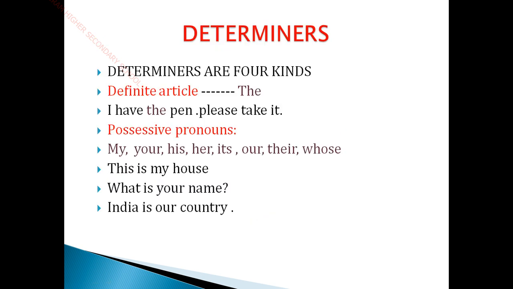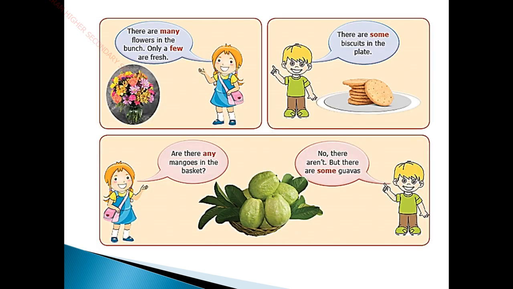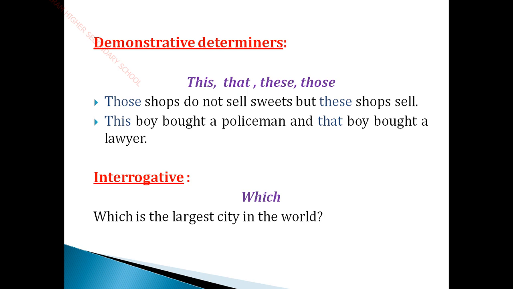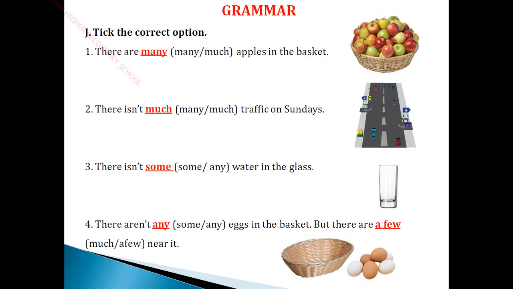You just look over here. How many types are there? There are 4 types of determiners. Number 1, definite articles. Number 2, possessive pronoun. Number 3, demonstrative determiners. Number 4, interrogative. I hope you have understood the grammar part. The determiners, using much, many, few, come under the title demonstrative determiners, interrogative, definite articles.